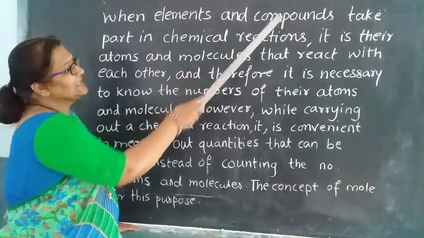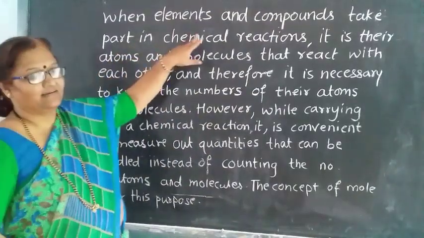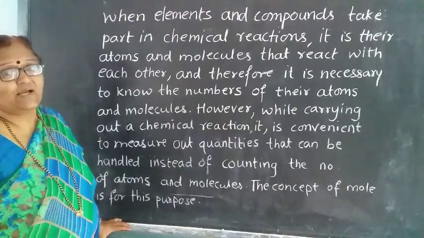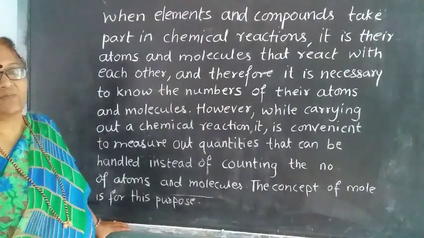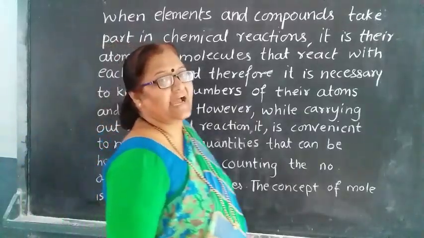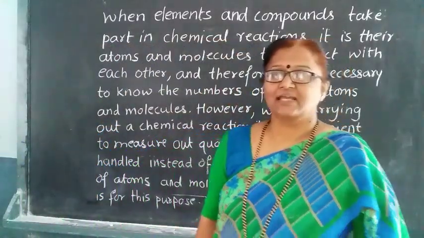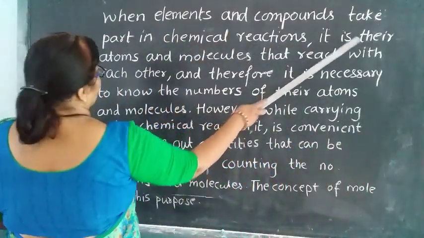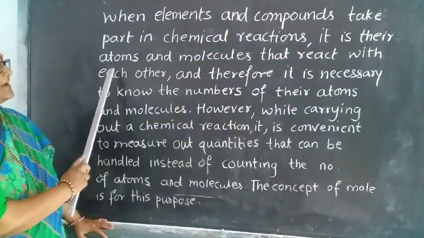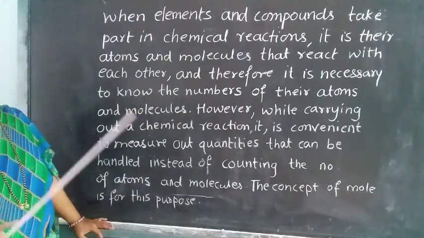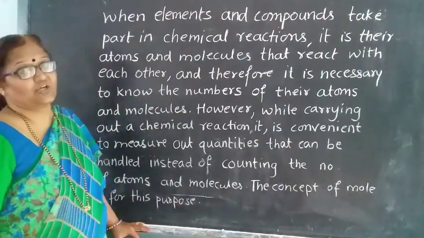When elements and compounds take part in a chemical reaction, we see that atoms and molecules react with each other. So what happens in the chemical reaction actually?